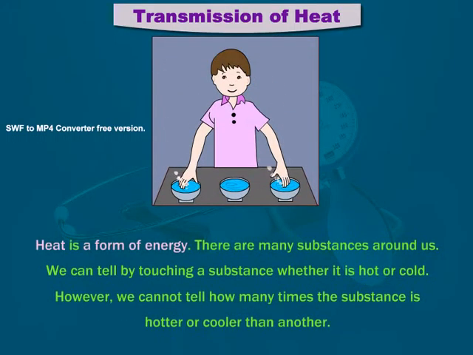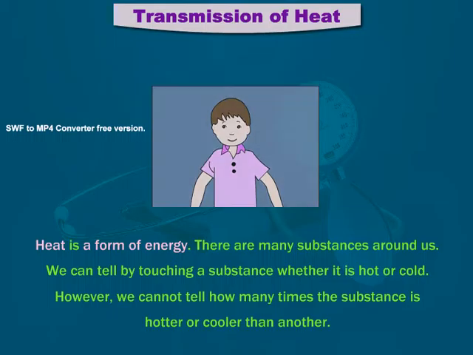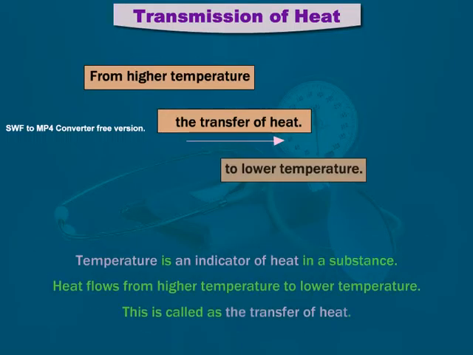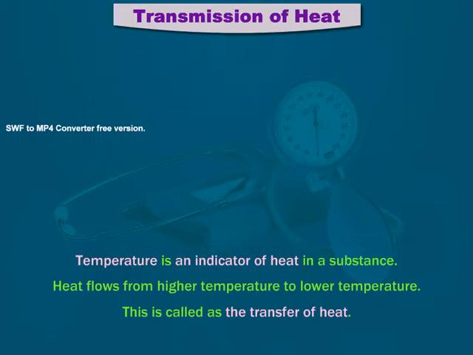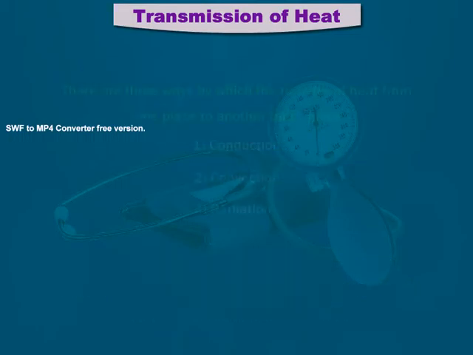There are many substances around us. We can tell by touching a substance whether it is hot or cold. However, we cannot tell how many times the substance is hotter or cooler than another. Temperature is an indicator of heat in a substance. Heat flows from higher temperature to lower temperature. This is called the transfer of heat.